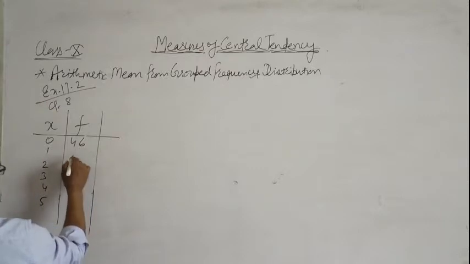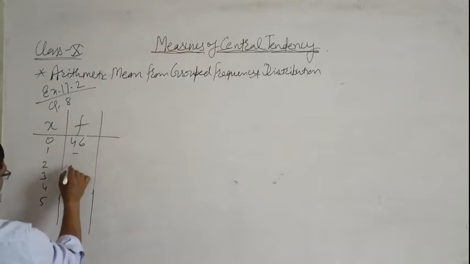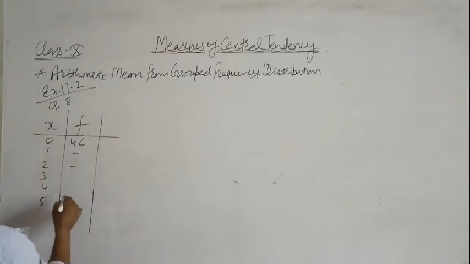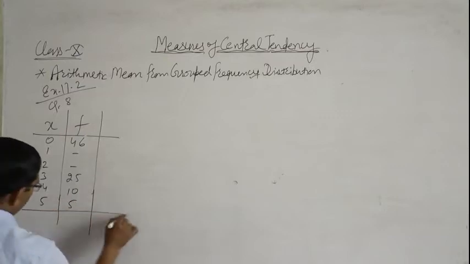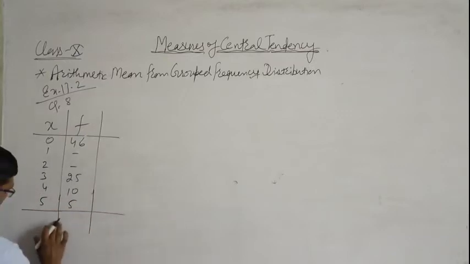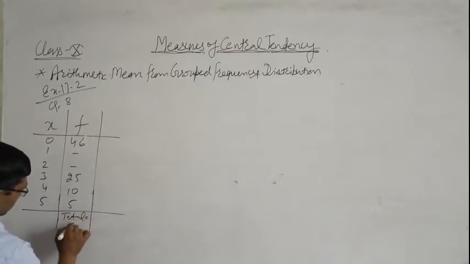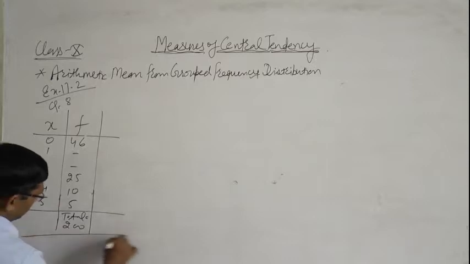Then the frequency of 1 is not given, the frequency of 2 is not given, the frequency of 3 is 25, the frequency of 4 is 10, and the frequency of 5 is 5, and the total is also given. Total is 200.